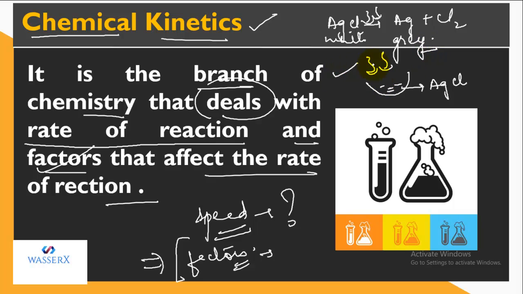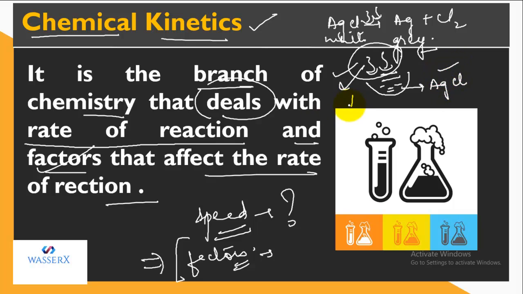So this reaction is influenced by radiation, because it is occurring in the presence of light. So in this case, the light is actually a factor that is influencing the rate of decomposition of silver chloride.